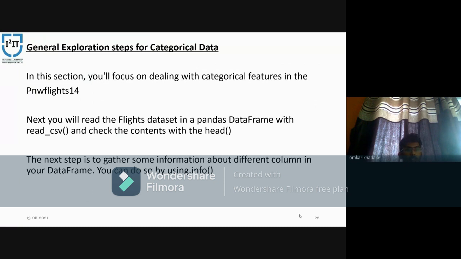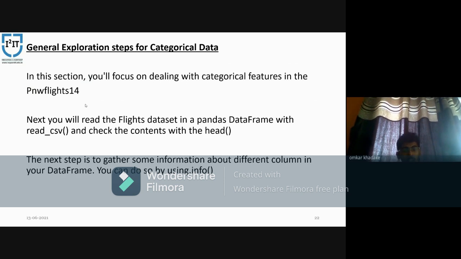The next point is general exploration steps for categorical data. In this, we will deal with the categorical features in pandas and the flights data set, but we can also apply the same process to any kind of data set. The dataset contains the information about all flights that departed from the two major airports of the Pacific Northwest, to the PDX airport, of 2000.